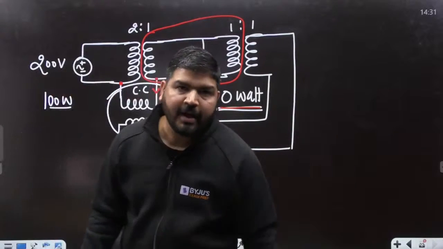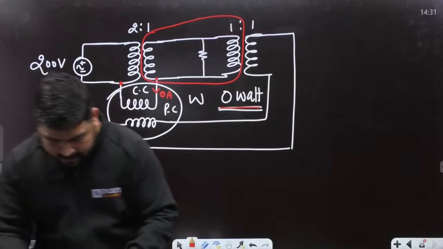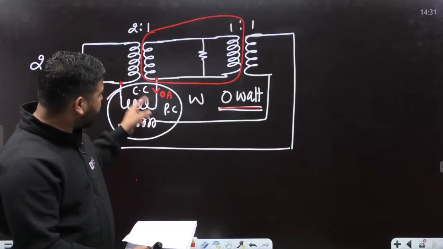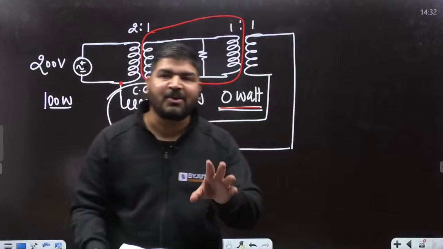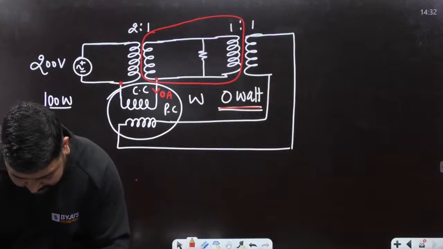We can claim it. If the answer is other than 0, we will surely claim it, because I know that there are some teachers who don't believe this part. So don't worry, we'll claim it. Answer is 0 watt. Okay, let's come to the next question, guys.